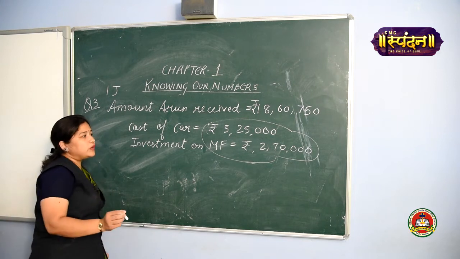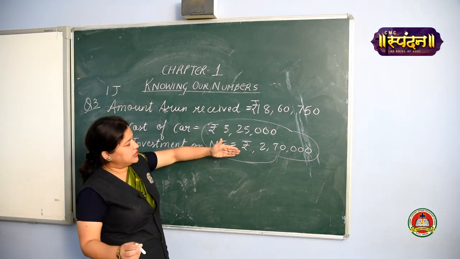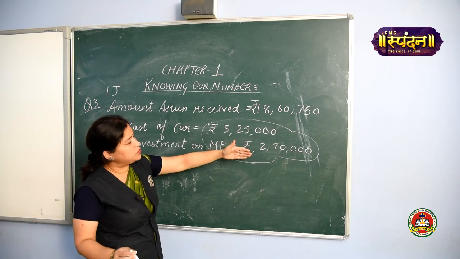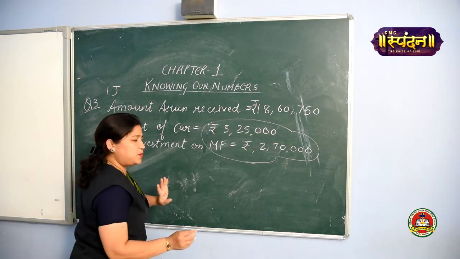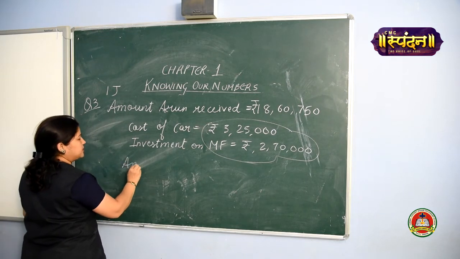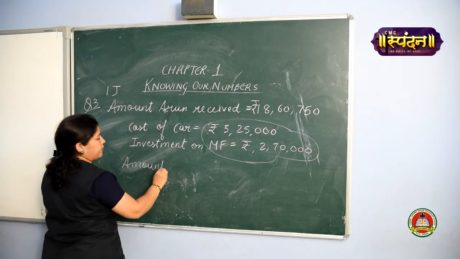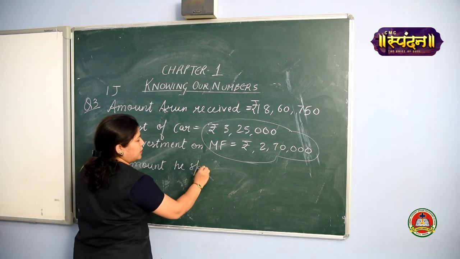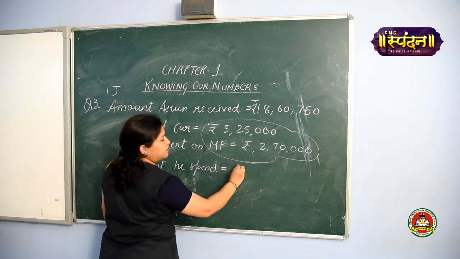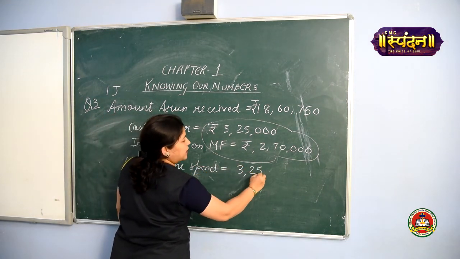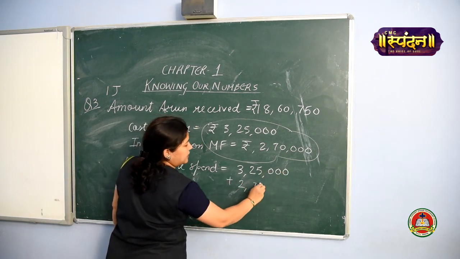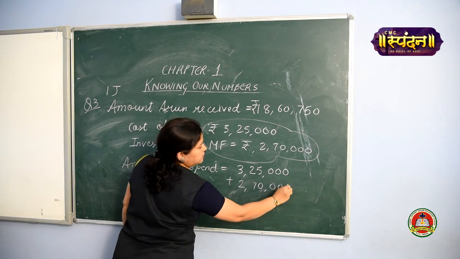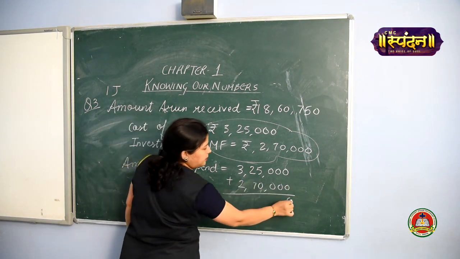So how you are going to do it? You are going to add first the investments. Means this much for mutual fund and this much is for the car. You are going to find out how much he spends. The amount he spends, you will find the sum: 3,25,000 added to 2,70,000. When you are adding, let us add.